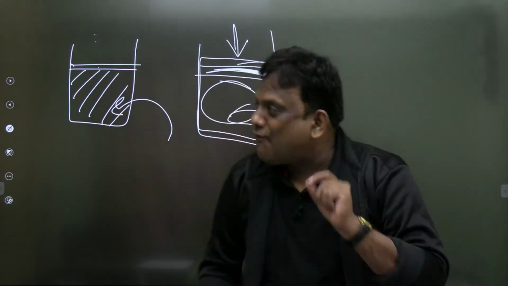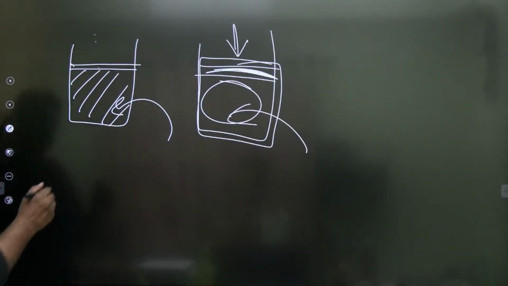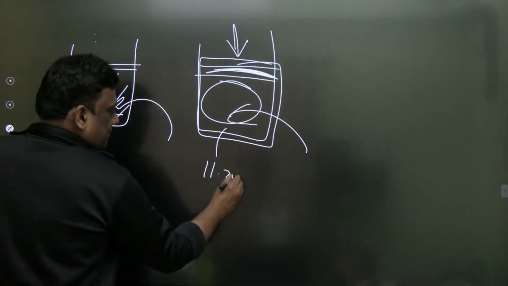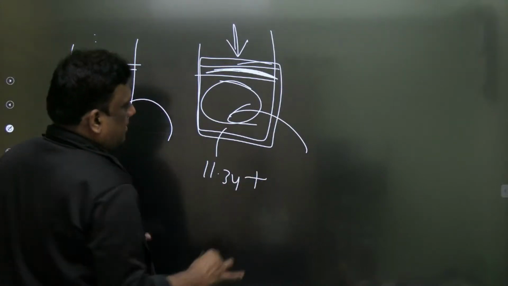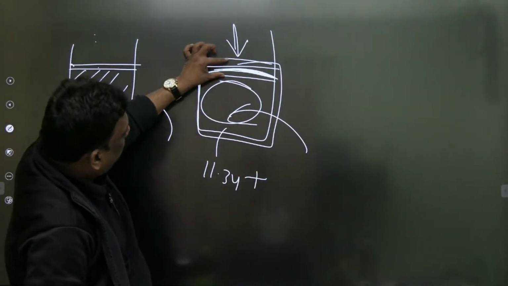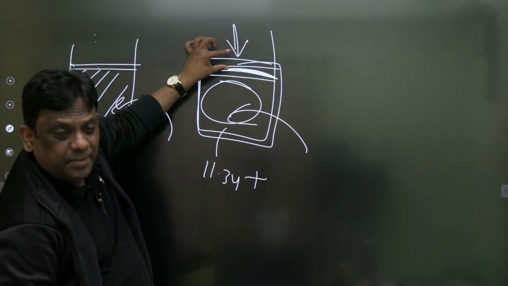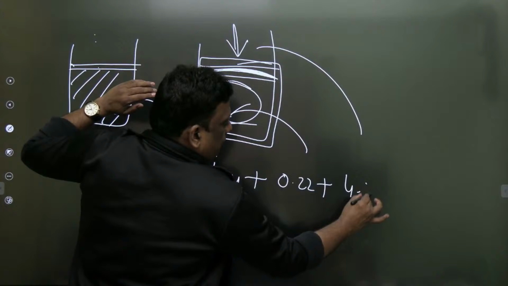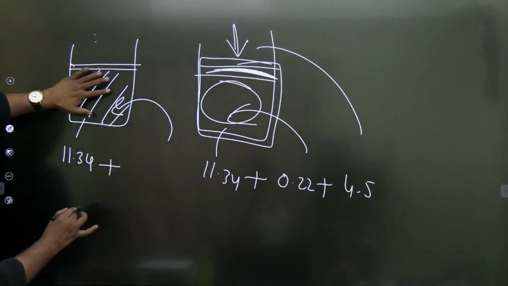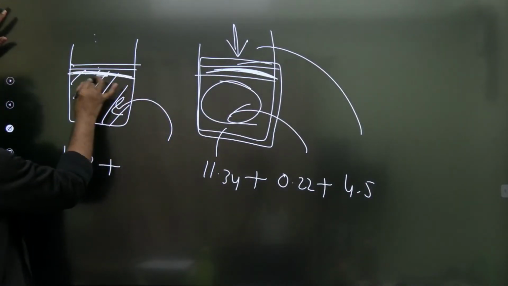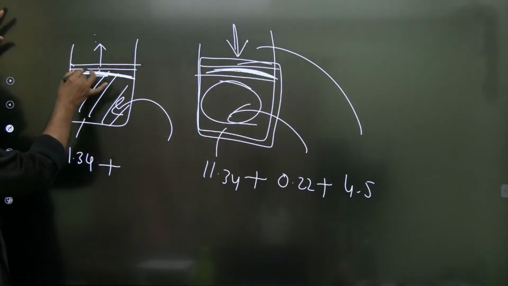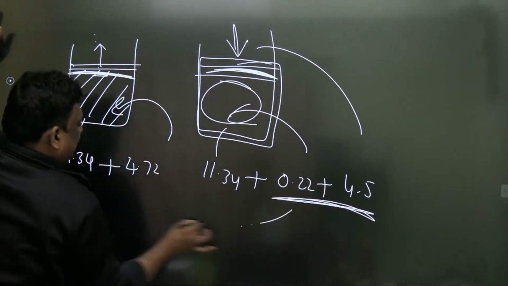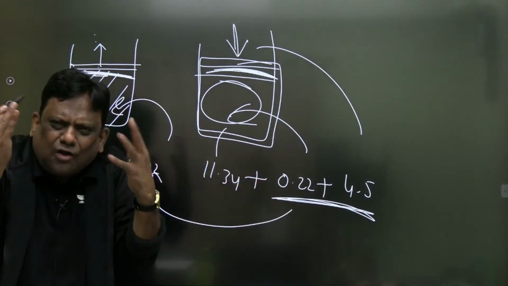Let me explain clearly. फर्क क्या आ रहा है देखो, I will tell you. दोनों में भी इंटरनल एनर्जी चेंज उतना ही आ रहा है. यहां पे you took potential energy of piston 0.22 plus atmospheric work 4.5, and in this case this plus. अब देखो ये है तो raising piston किसमें लिए आप? वर्क में लिए. तो यहां पे you got 4.72. If you add these two, are they not the same?